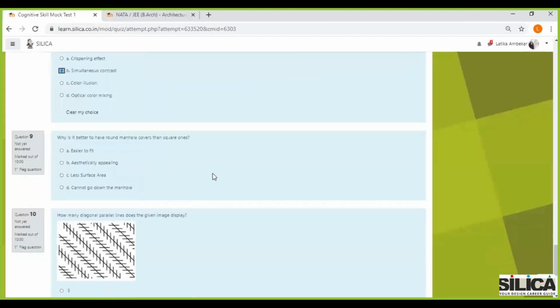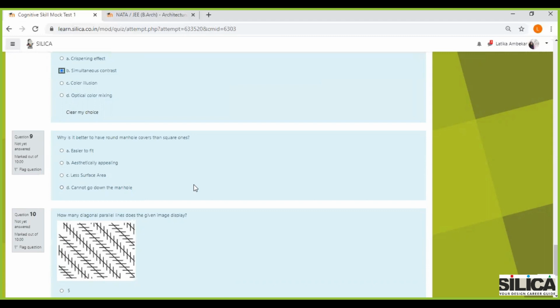Then they've asked, why is it better to have round manhole covers than square ones? Is it easier to fit? Is it aesthetically appealing? Is it because of less surface area, or it cannot go down the manhole? Okay, so one thing I know for sure is that a square manhole cover could be turned and dropped down in a diagonal manner in the manhole.